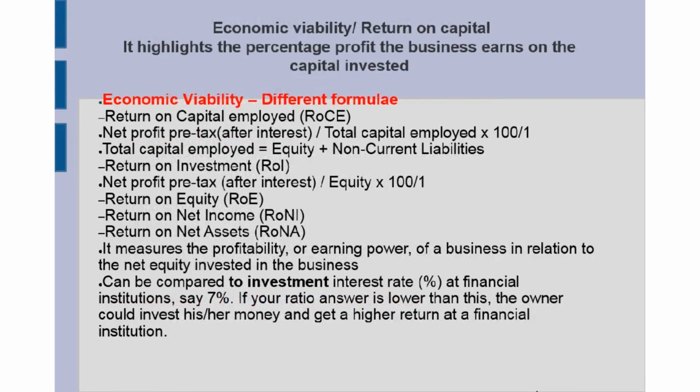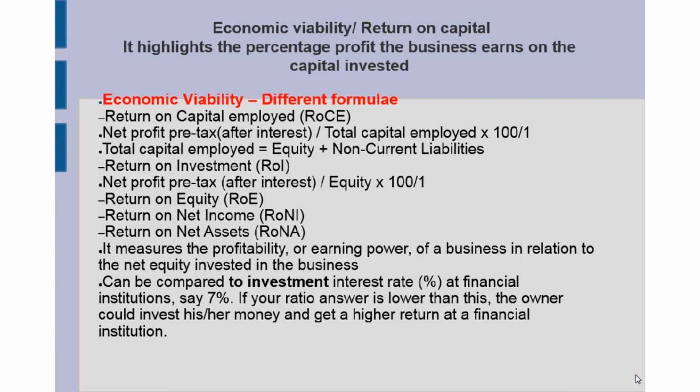Right, the economic viability or return on capital calculations. In your textbooks, we've got different formulae for the same thing. So we have the ROCE, return on capital employed, and that formula will then be net profit before tax but after interest divided by the total capital employed, then being the equity plus the non-current liabilities.